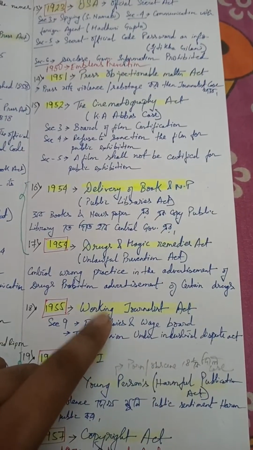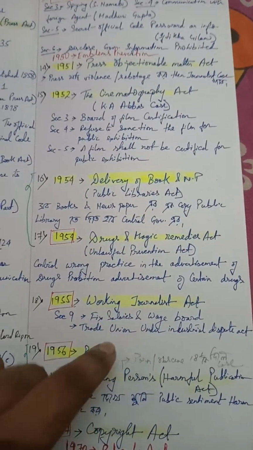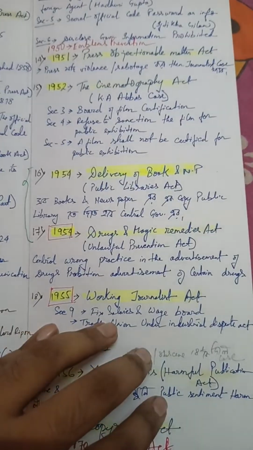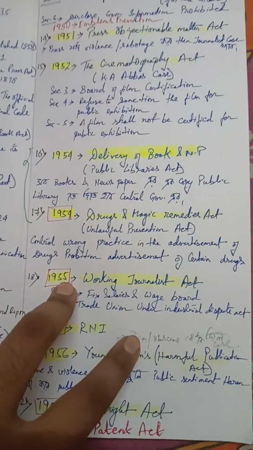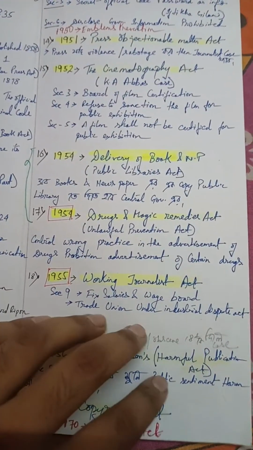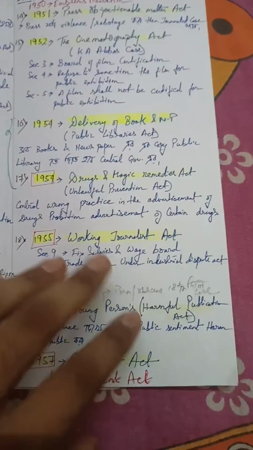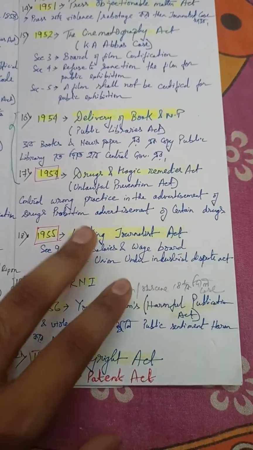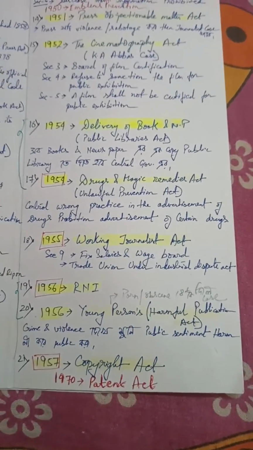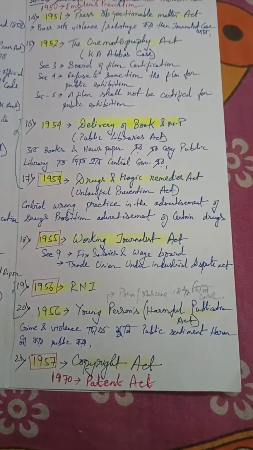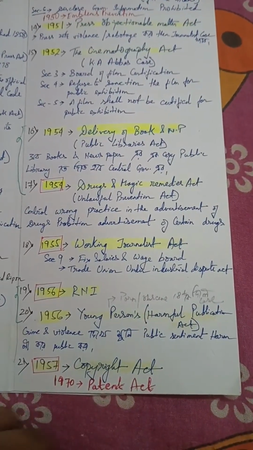In 1955 we have the Working Journalists Act. Section 9 fixes the salaries and wages board. We are studying things from one perspective, but in 1955 development was also going on, and our constitution was also developing. So there is a cause and effect in society. Though it is clear that it came in 1955, it has some causes for implementing this act. The Trade Union and Industrial Disputes Act was also established.